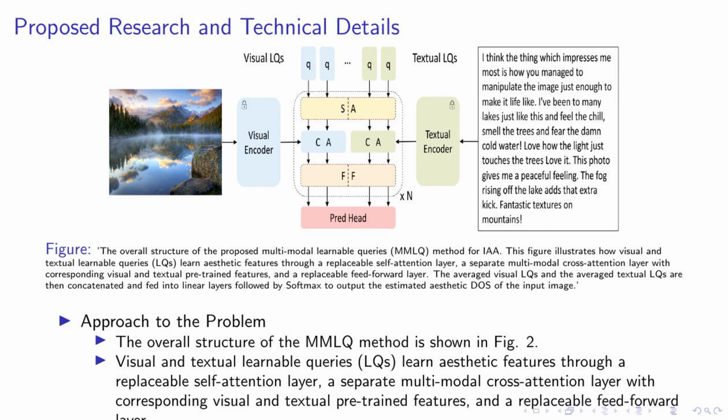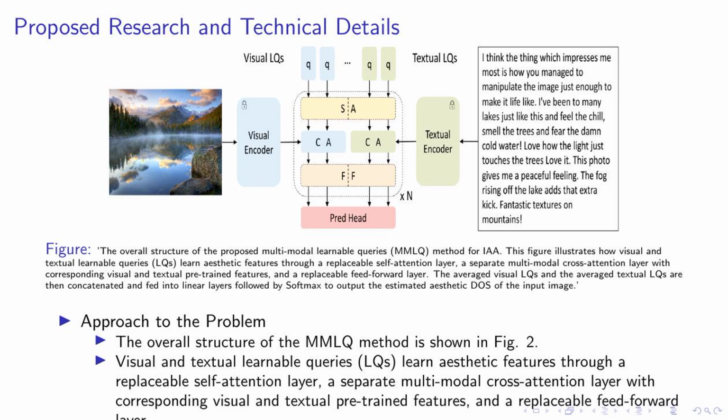The process begins with the LQs going through a replaceable self-attention layer. This layer is designed to improve the training stability and can be shared among multimodal LQs or separated based on modality. Following this, the LQs extract aesthetic features through a separate multimodal cross-attention layer. This layer is different from the self-attention layer, as keys and values are constructed from the pre-trained visual or textual features. Finally, a replaceable feed-forward layer is added to further process the LQs.